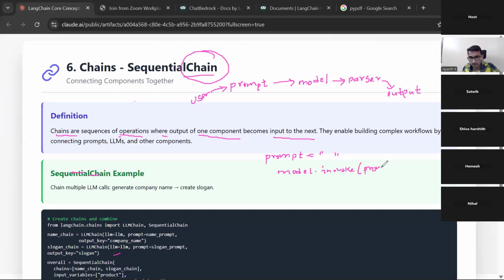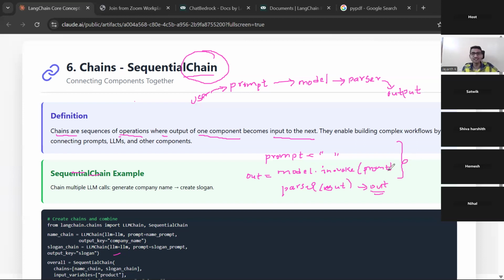Then when I get the output, let's say this is the parser, I have to send the model output into this parser, and I will get the exact output that is required. All of this I have to do manually.